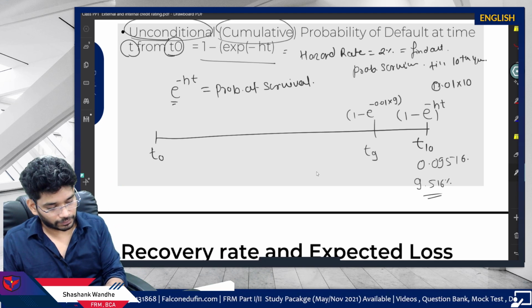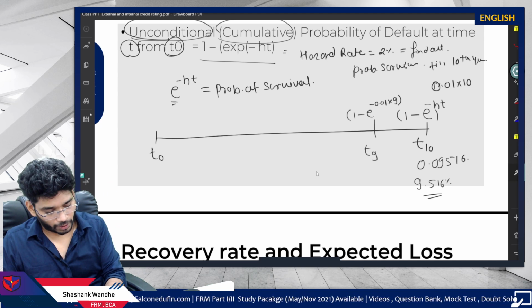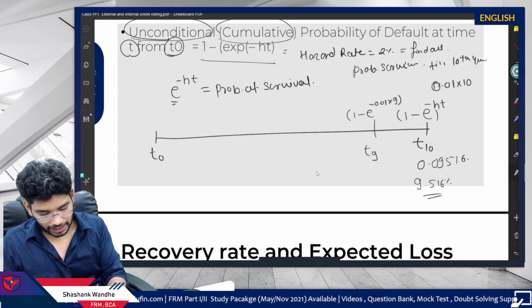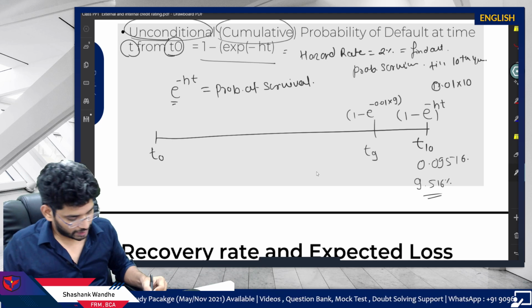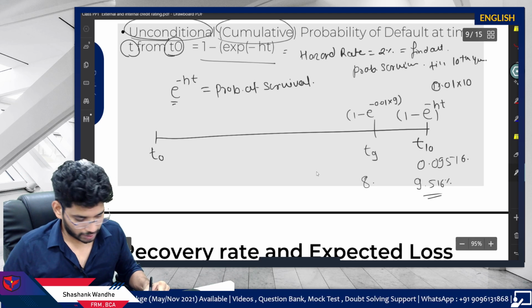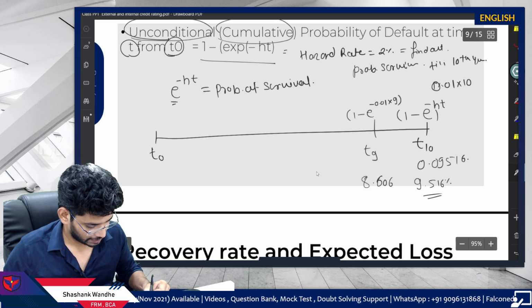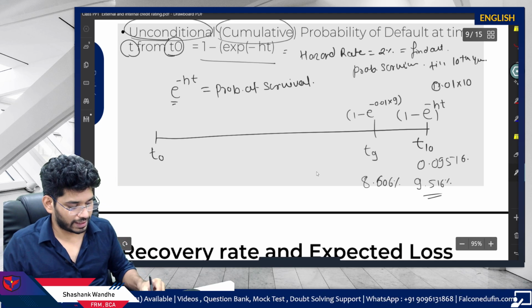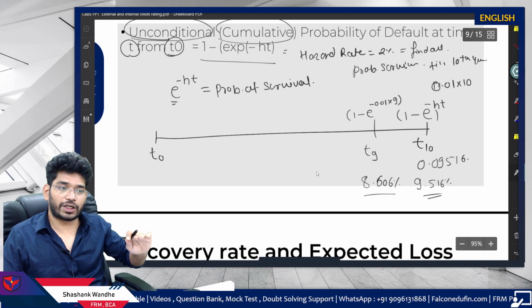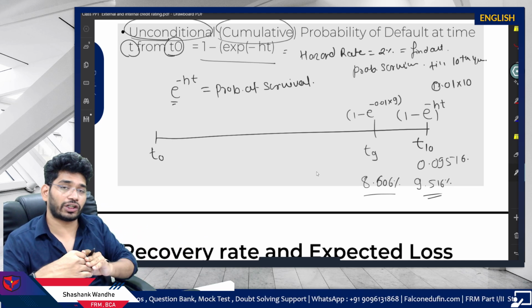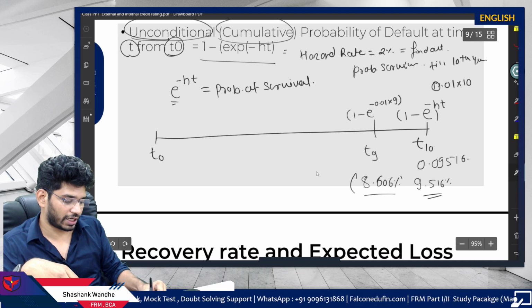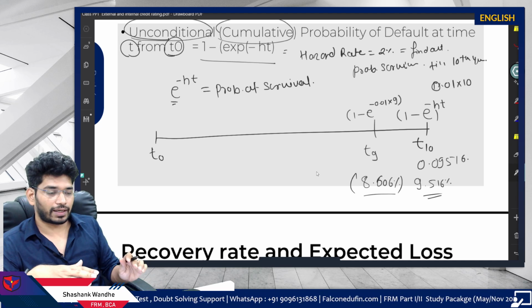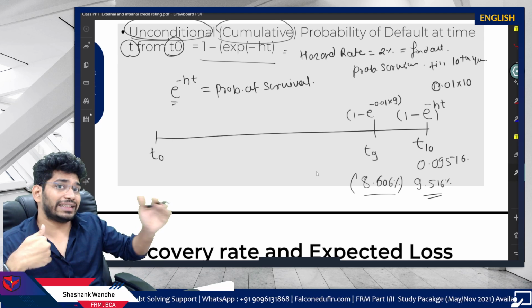Let's find out: 0.01 multiplied by 9, plus minus, exponential, minus 1, multiplied by 100, which is 8.606%. So you have the probability of default till the 9th year, meaning the company will default within 9 years. You have one probability which is 8.606%, right? And then the company will default within 10 years, which is 9.516%.